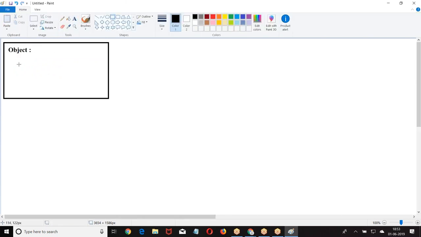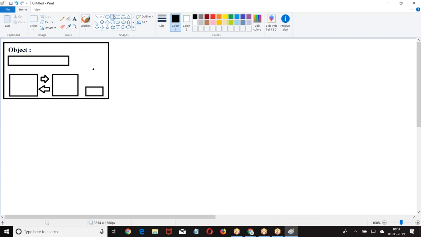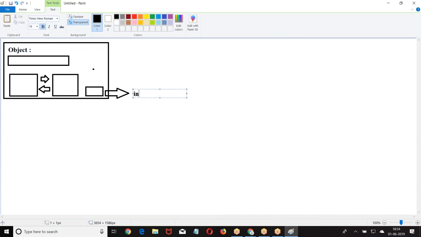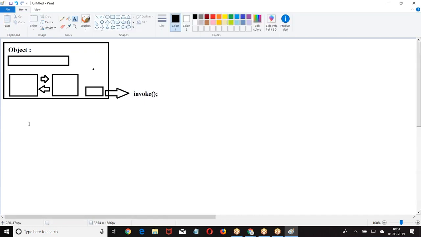Whichever object I have chosen, whichever fields I have chosen, once I select all this, I click on the submit button. This is the action. Based on the object, the fields are coming, and I will click on a button. When I click on the button, it is going to call invoke.